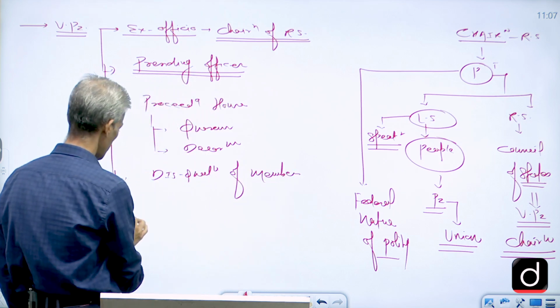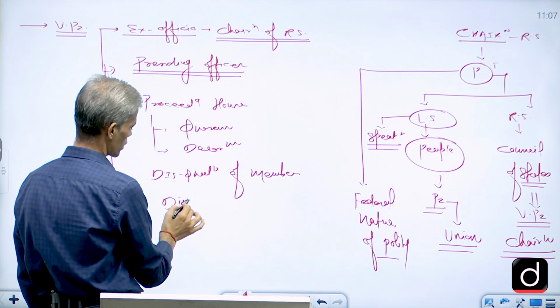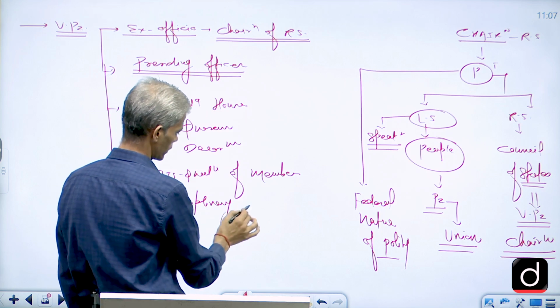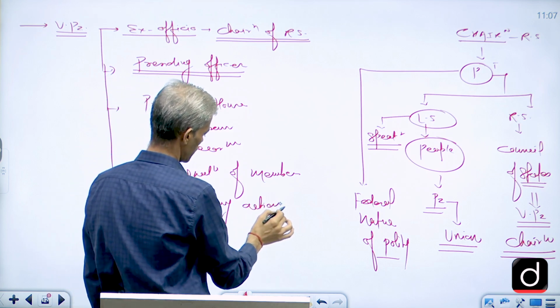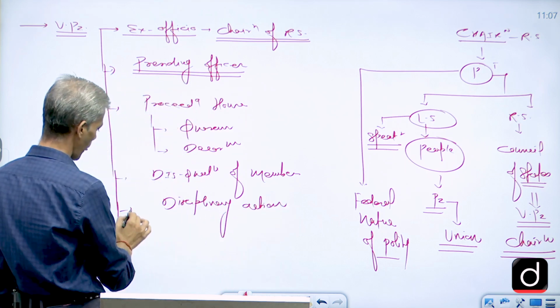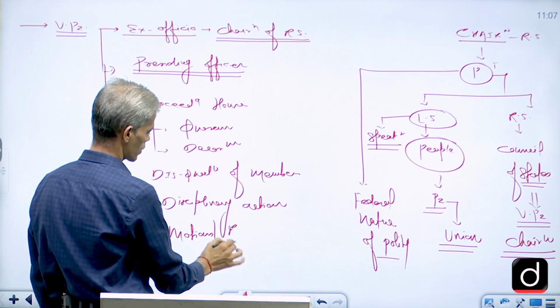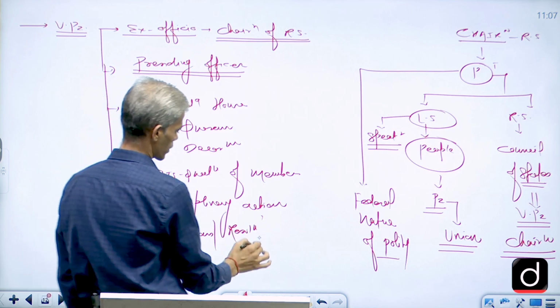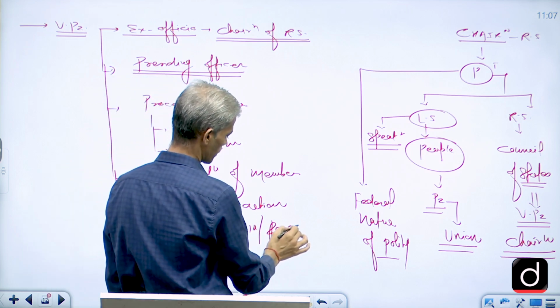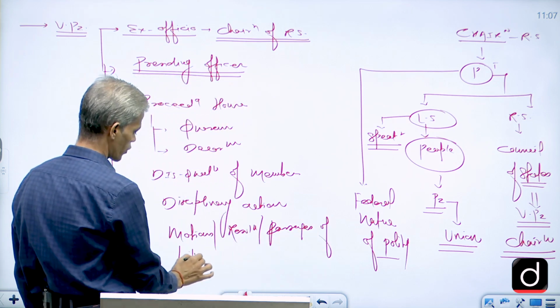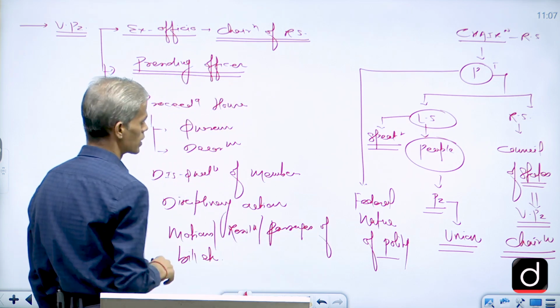He or she is also entitled to take disciplinary action against the members. Okay. Then his role in acceptance of various motions, resolutions, passage of the bills, etc., or to conduct the legislative business, we can say.